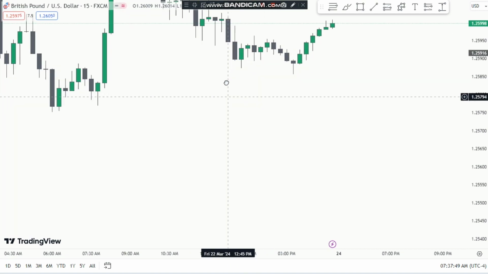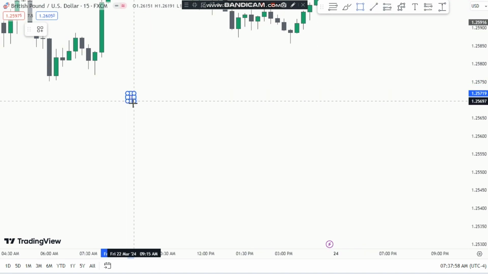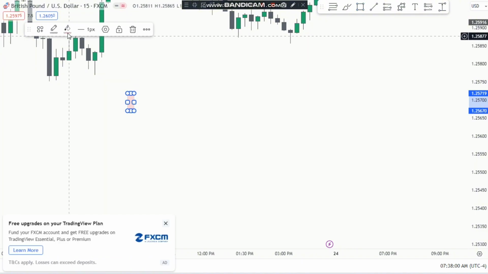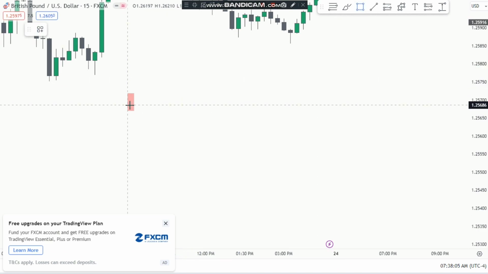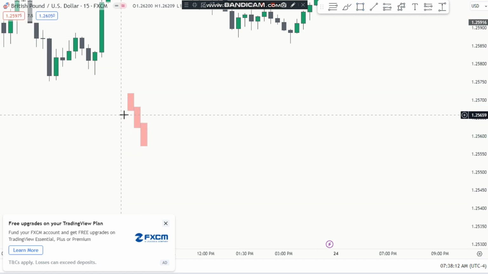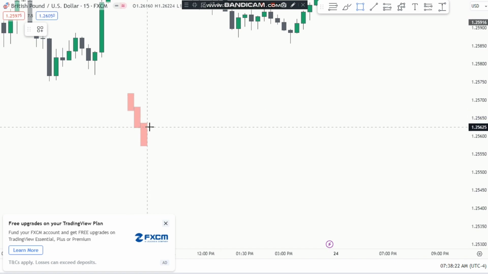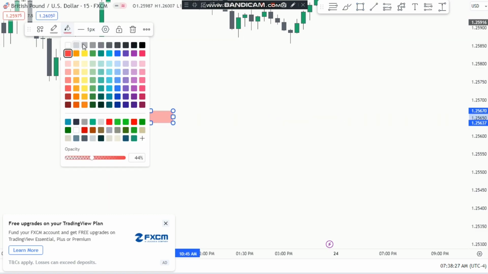So what are the terminologies that we're going to use? First one, and you would already be familiar with this, is the fair value gap. So what is a fair value gap? Let's suppose this is a bearish candle, okay? Then let's suppose we get another candle and then a third one, this bearish, and you can see that there is a gap between the bottom of this candle and the top of this candle. The gap between the bottom of this and the top of this is called the fair value gap, okay?